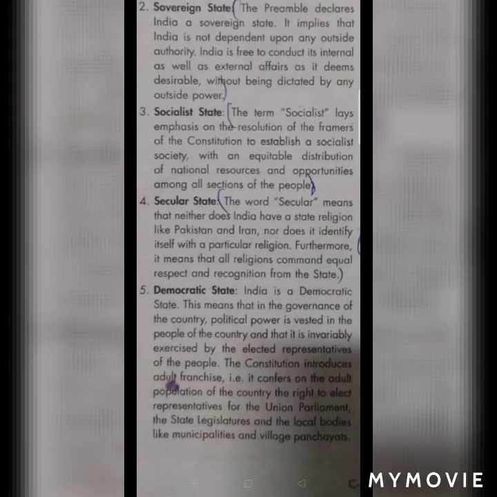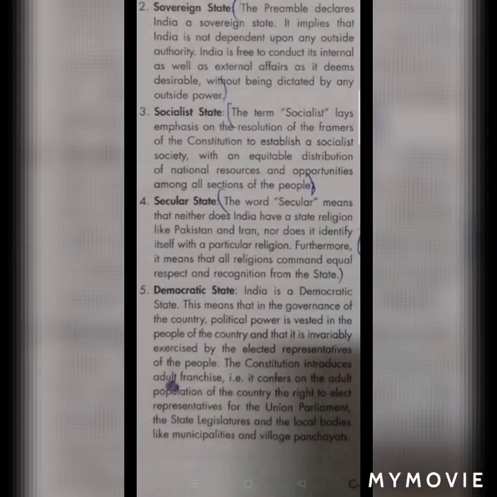The next word printed in our preamble is secular state. The word secular means that neither does India have a state religion like Pakistan and Iran, nor does it identify itself with a particular religion. That means we never say that India is a Muslim country or Hindu country or Christian country. It's not based on any religion, and we don't have any state religion like Pakistan and Iran.